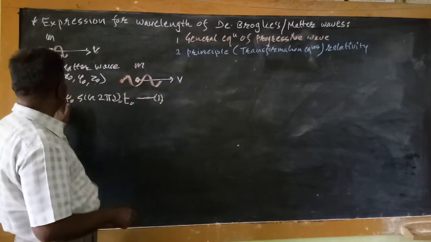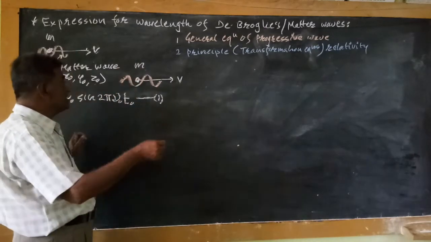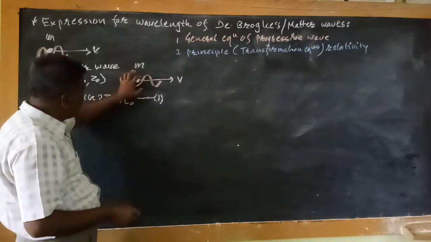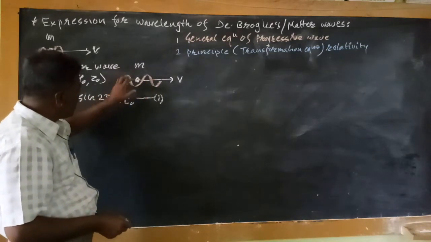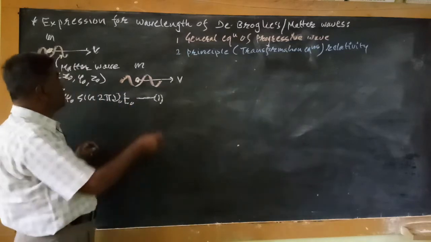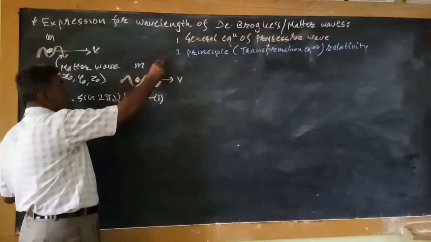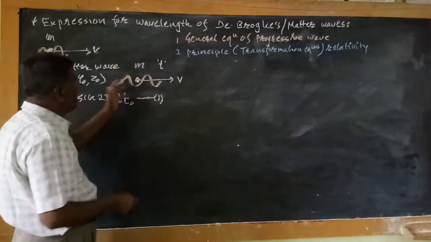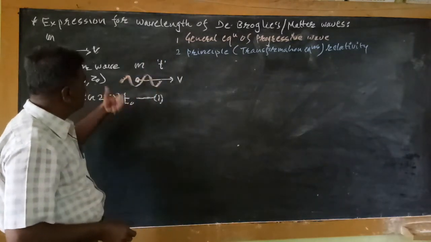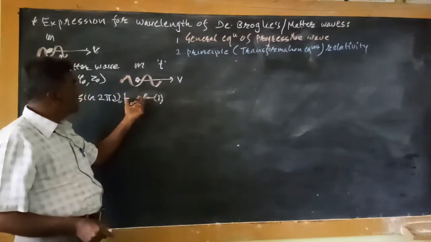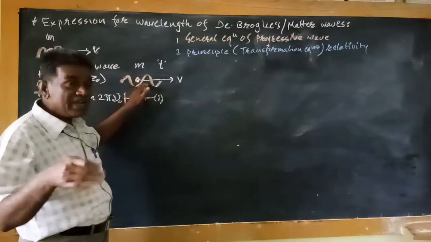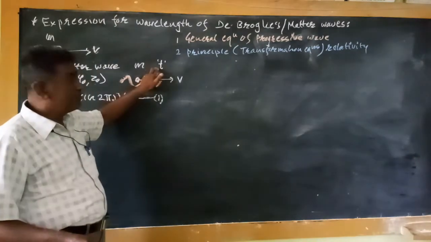State change means there is a variation in psi, and that can be accounted for with the help of time. So when the particle is moving, the state of the wave changes, and the variation of the wave function can be represented in terms of time.